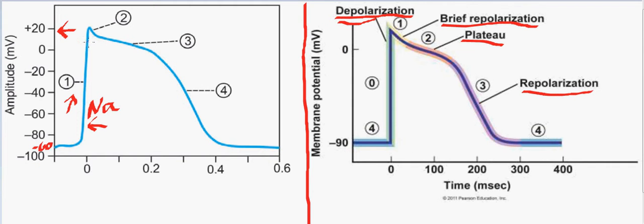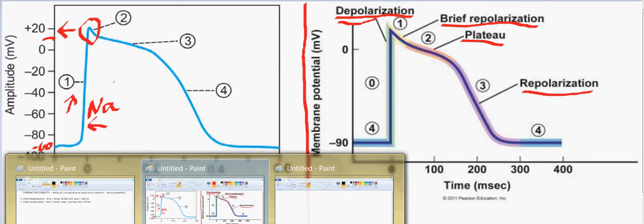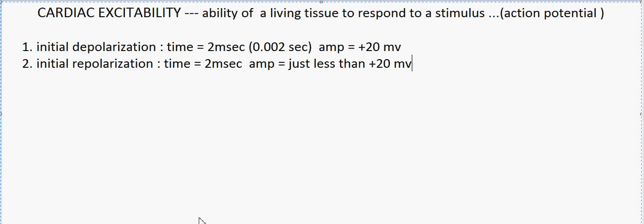As you can see, this phase is the slight repolarization, and the amplitude just decreases below plus 20 over here. So it might be around plus 10. So the amplitude for the initial repolarization is around plus 10.